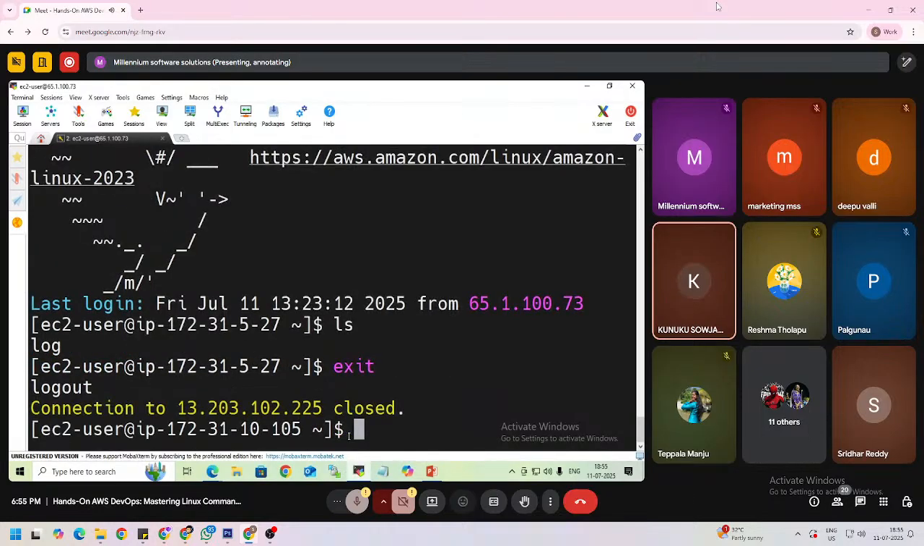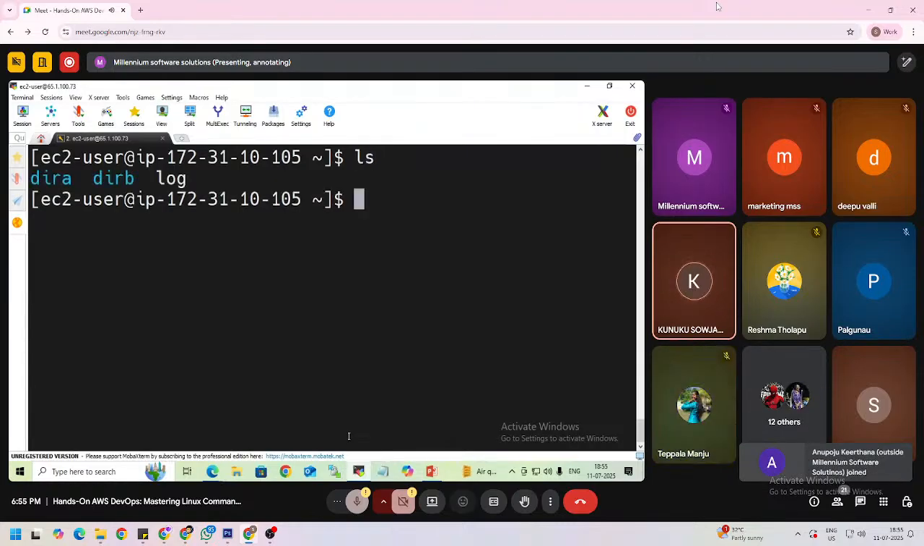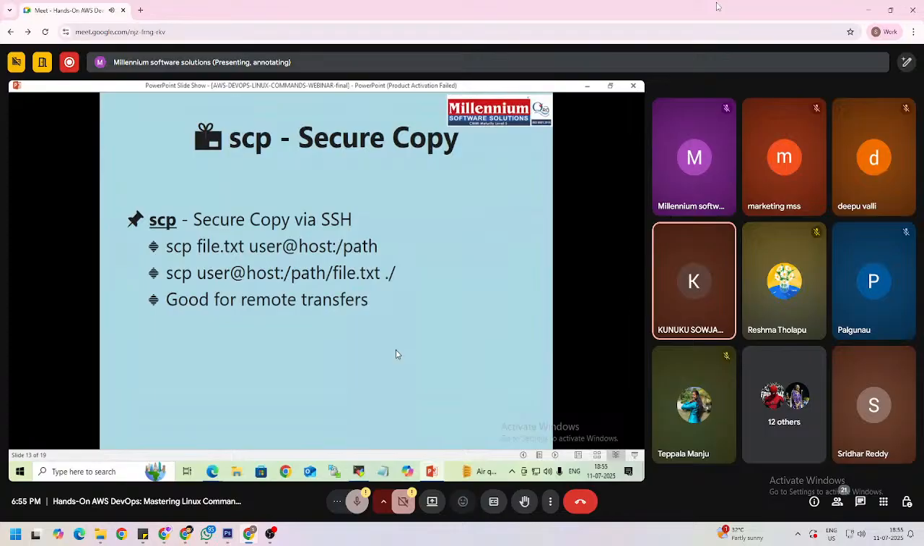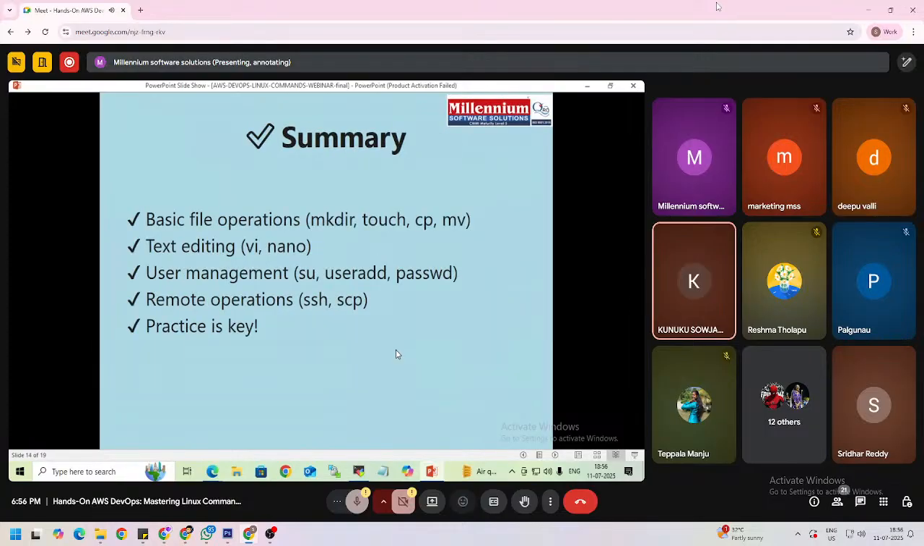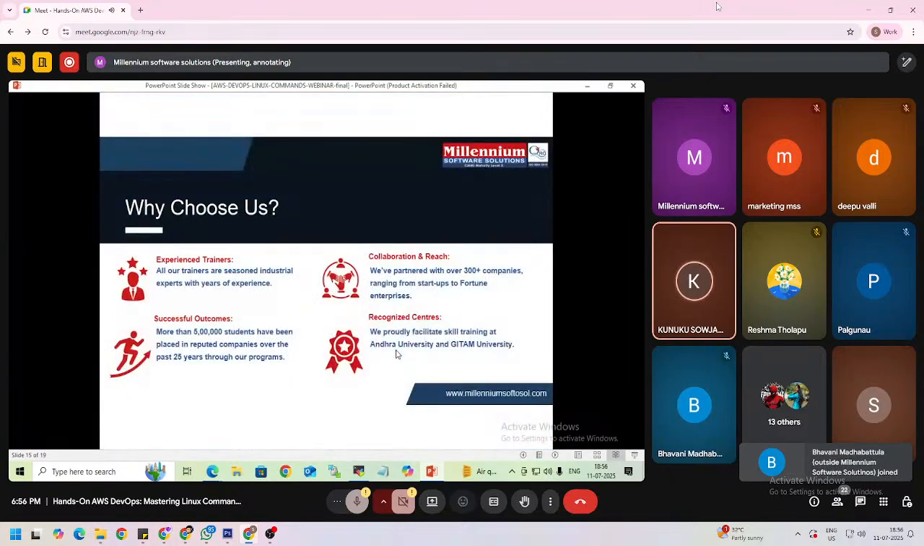Again I exit. This is the Linux 1 server, and from here the log file was copied into the Linux 2 server. So here we discussed basic file operations like mkdir, touch, cp, mv, ls, and text editing commands like vi and nano, user management commands like su, useradd, passwd, and remote operations like ssh and scp, and we saw everything in practical.